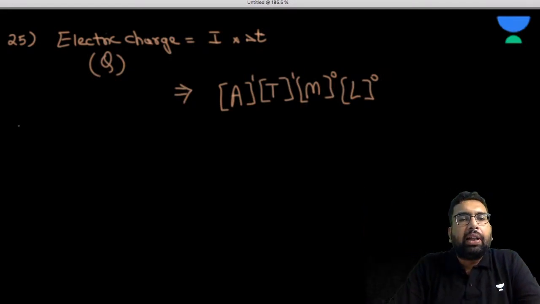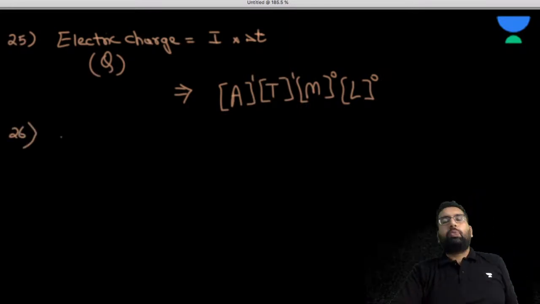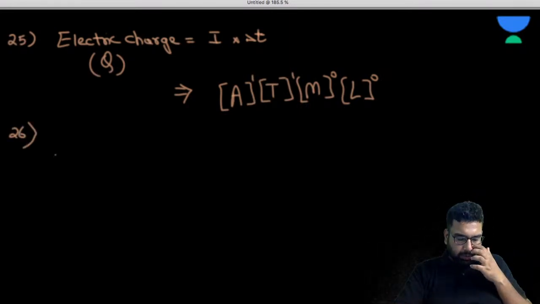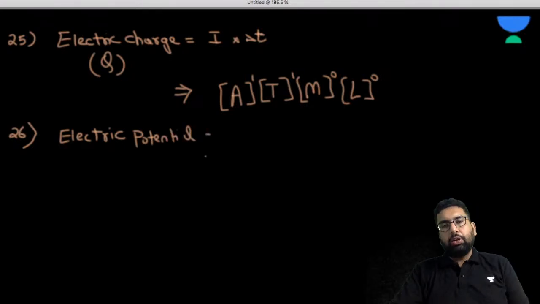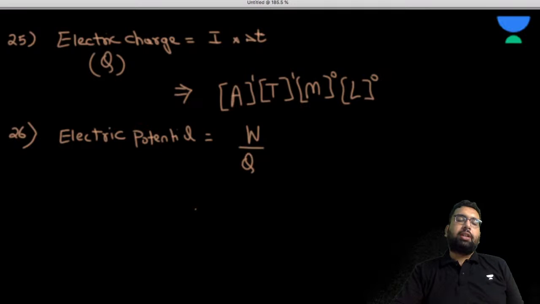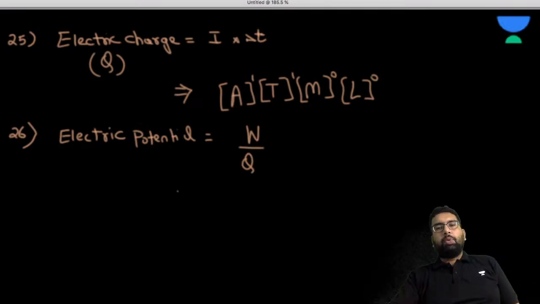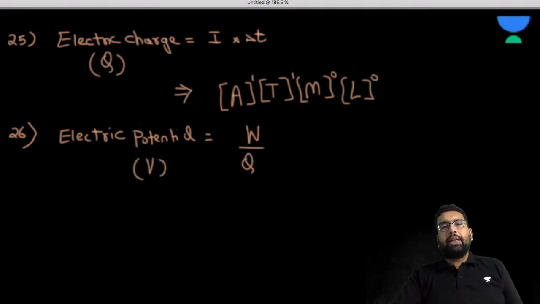Let's have some more quantities from 12th physics. We can have electric potential. Can you tell me the formula for electric potential? Anyone? The formula for electric potential is electric energy upon charge, that is W by Q, and we generally represent it as V.